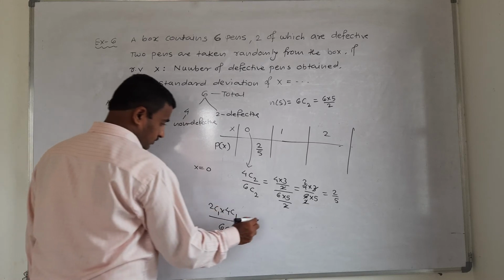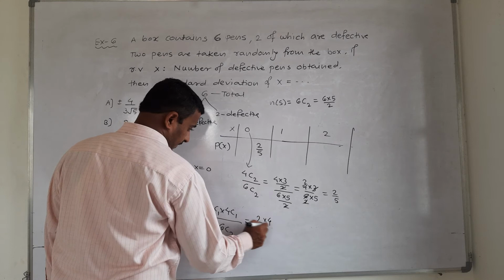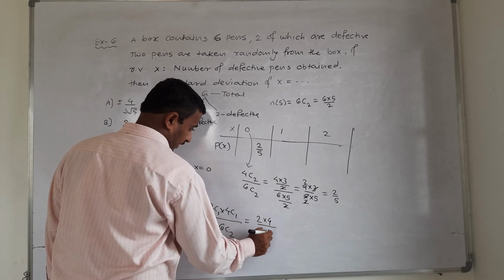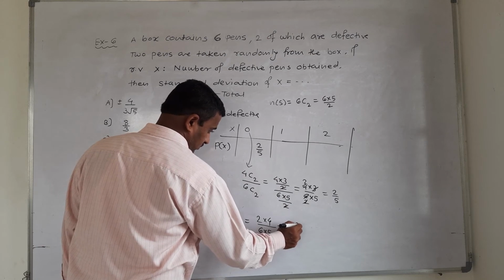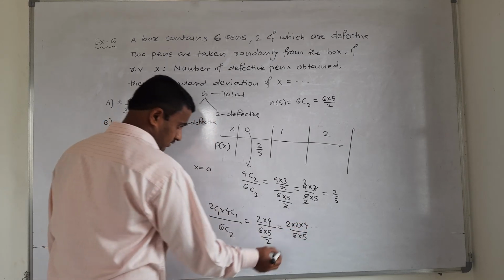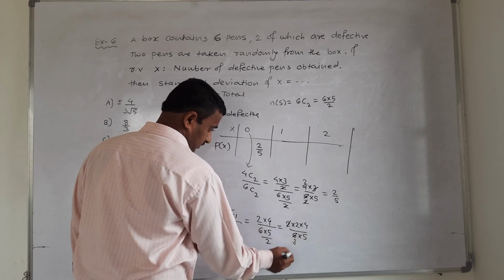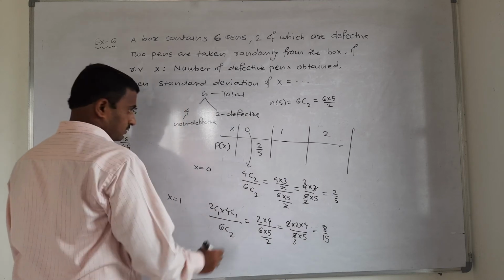This calculation: 2C1 is 2 only, 4C1 is 4 only, divided by 6 into 5 upon 2. That is, reversing, 2 into 4 upon 6 5. This gives 2 threes are 6, 4 twos are 8 by 15. It is 8 by 15.